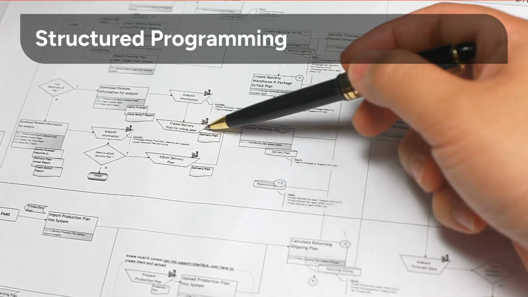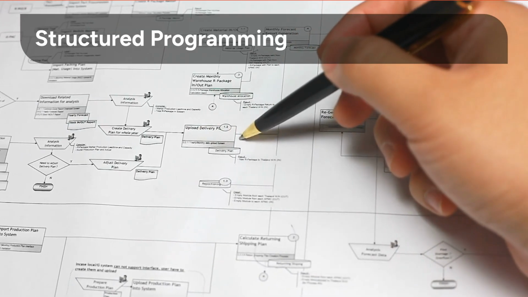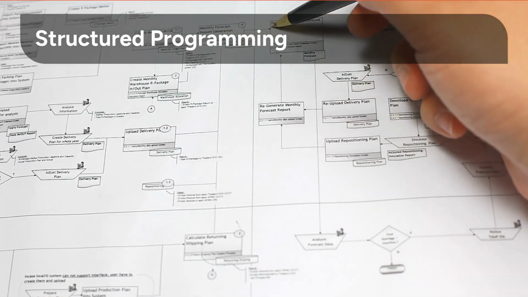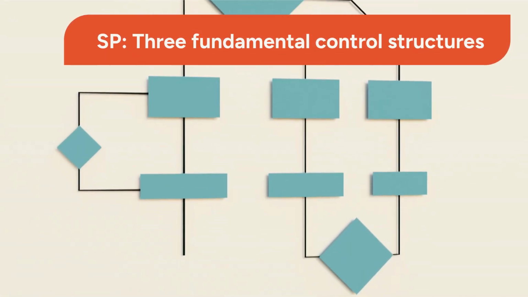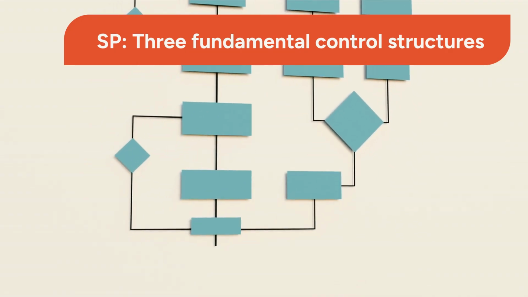Structured programming, or SP, emerged to bring discipline and clarity to early software development, forming the very foundation of how we write code. SP relies on three fundamental control structures: sequence, selection, and iteration. It emphasizes clarity, determinism, and logical flow within a program.